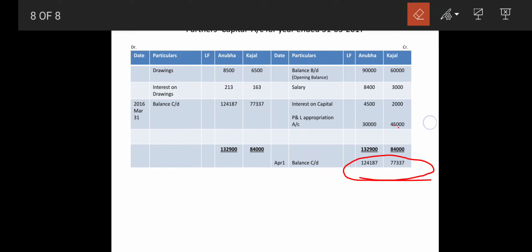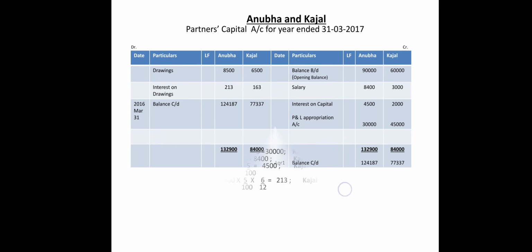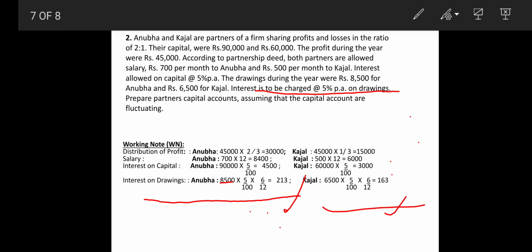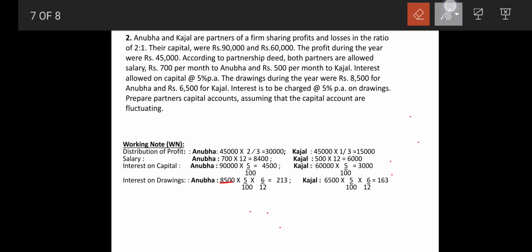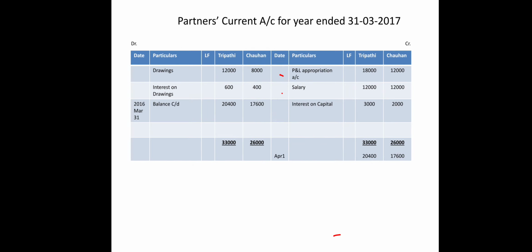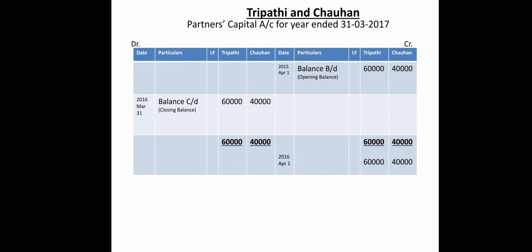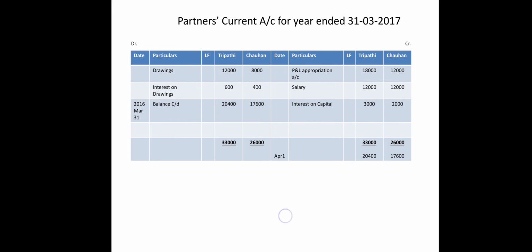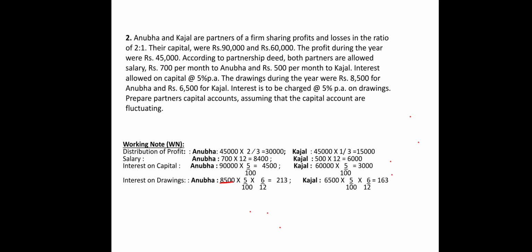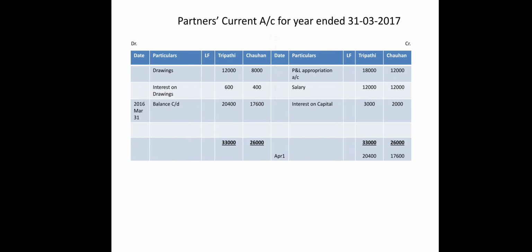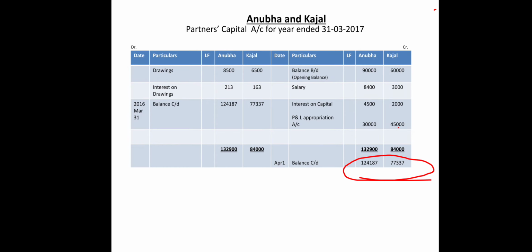So this is just an understanding of how the maintenance of fluctuating capital can be done. And in the previous sum we have learned how the fixed capital nature is to be done, and this way the fixed and fluctuating capital can be presented. Now in the next procedure of the sum, there will be merging of the P&L appropriation account and the partners capital account. That ends the sum. Thank you.